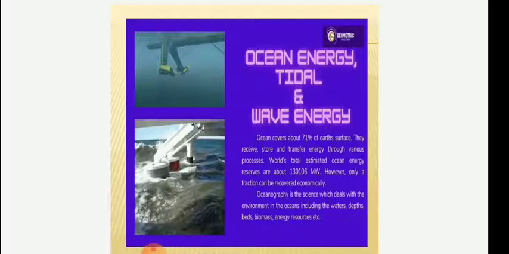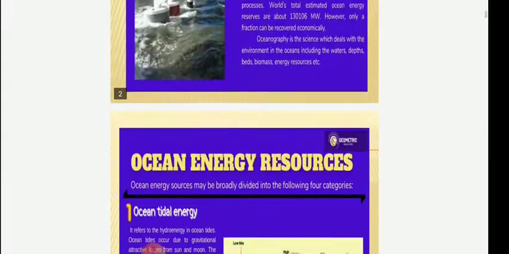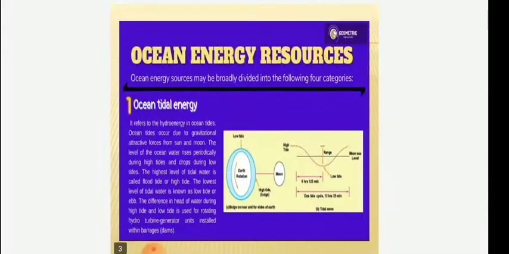So what are the energy resources? First is ocean tidal energy. It refers to the hydro energy in ocean tides. Ocean tides occur due to the gravitational attraction force from the sun and moon. The level of the ocean water rises periodically during high tides and drops during low tides. The highest level of tide is called flood tide or high tide. The lowest level of tide water is known as low tide or ebb.